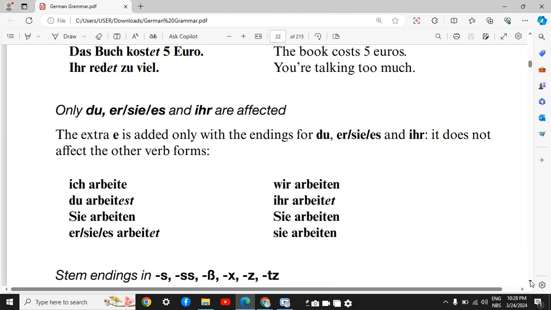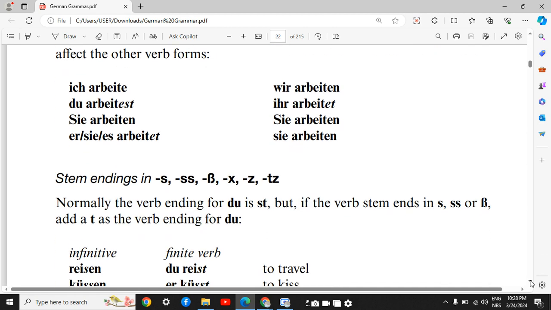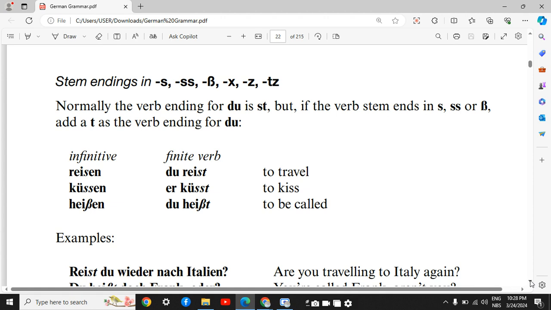And only du, er, sie, es, and ihr are affected. So only these personal pronouns; the other ones aren't affected and don't change their normal endings. And here we have an example of the conjugation of the verb arbeiten. And let's go on with the next category of verbs.